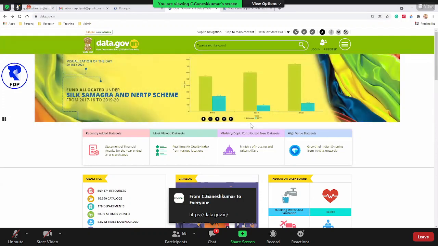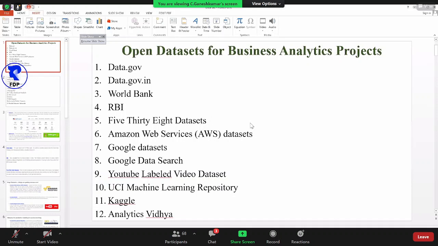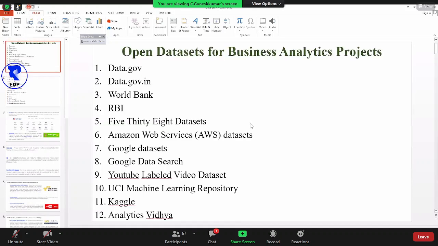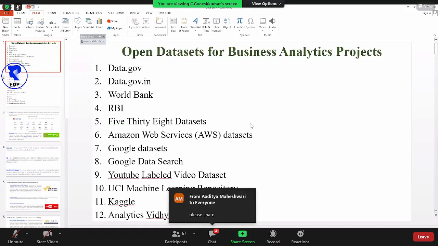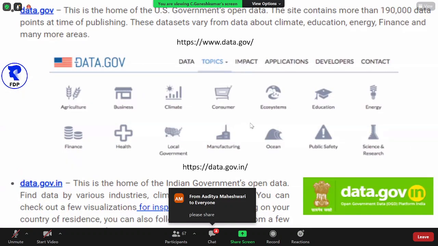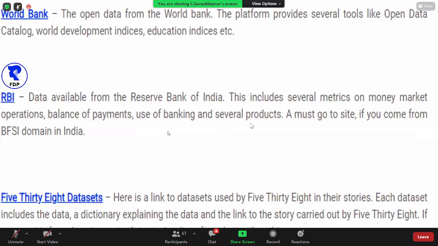Again I'll go to the PPT. The first one we have discussed, just to explore, since I don't know exactly what data you require. The third one is World Bank data, RBI, and 538 data sets.